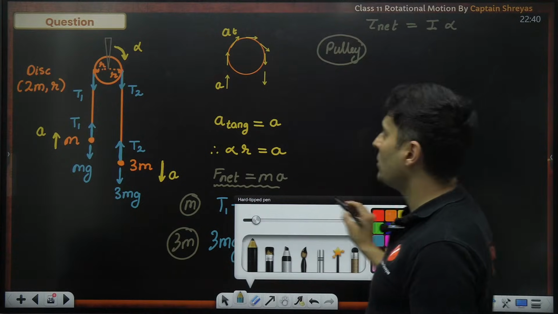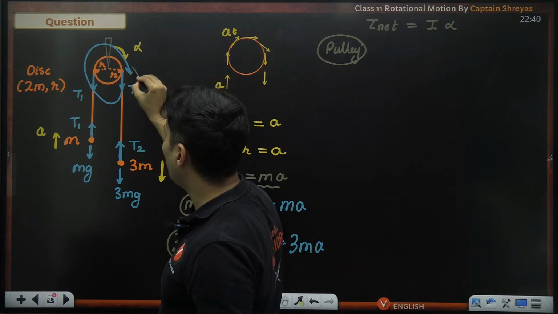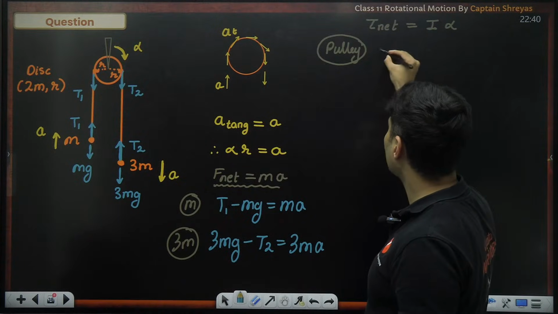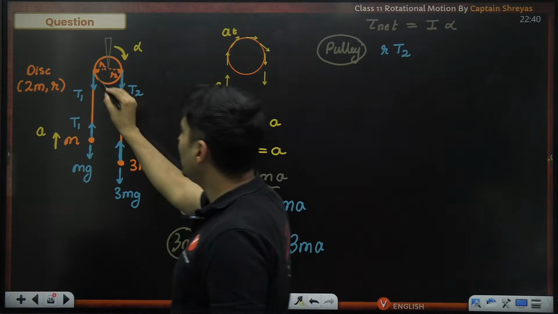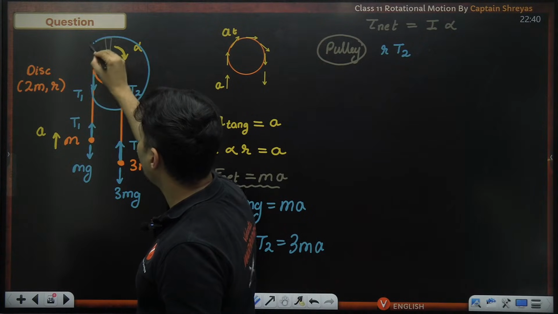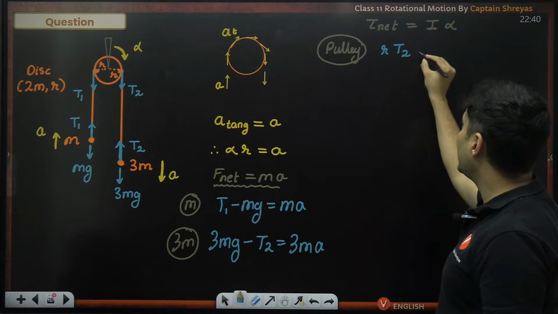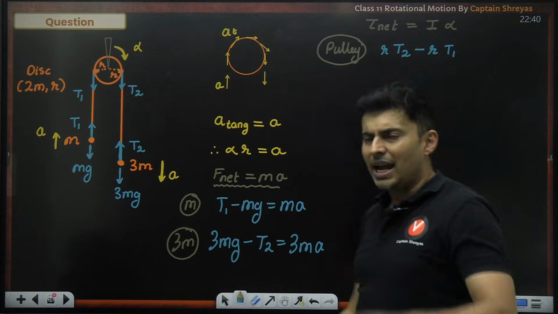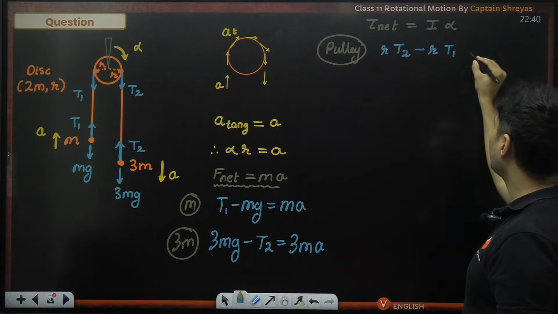So if you focus your attention on the pulley, this tension will support alpha, clockwise. So that torque will be positive. So R multiplied by T2. This tension will create opposite torque to alpha. So it will create negative torque of R into T1. The angle between R and tension is perpendicular, so sine 90 is 1.